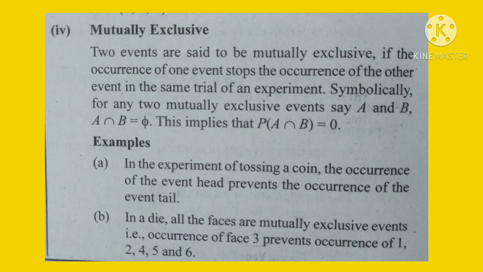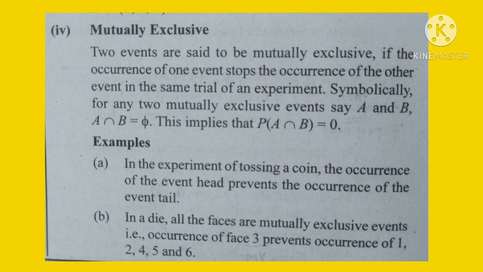Now, if we consider the die problem, all the faces are mutually exclusive events. The occurrence of the event 3 prevents the occurrence of the other events 1, 2, 4, 5 and 6. If 3 has occurred, there is no chance to get the other events. That is the meaning of mutually exclusive events.